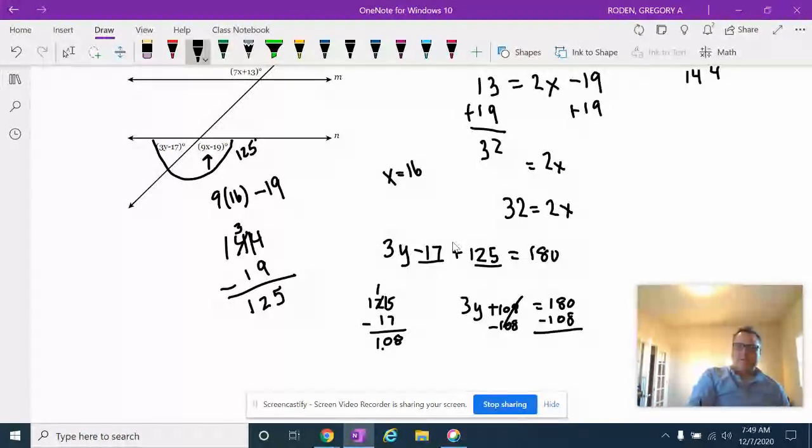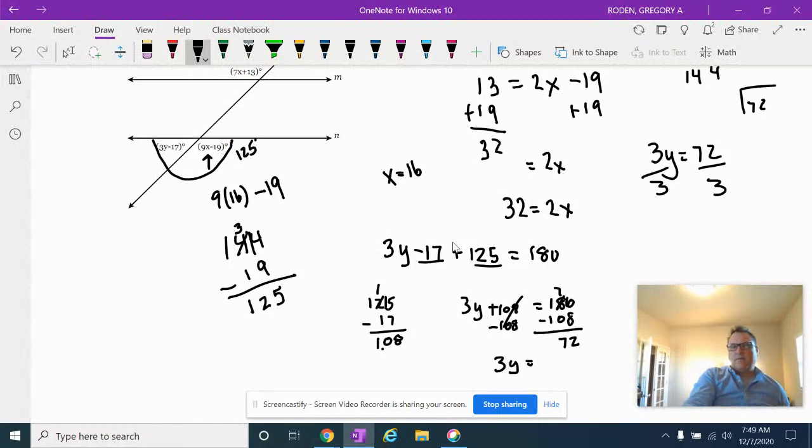Really hoping my math is right here, guys. So now I get 3y equals, that's a 7. 10 minus 8 is 2. 7 minus 0 is 7. So I get 3y equals 72. Sorry, this is just a complete mess here. And then divide both sides by 3. And 72 divided by 3.